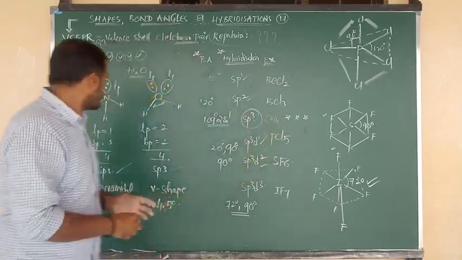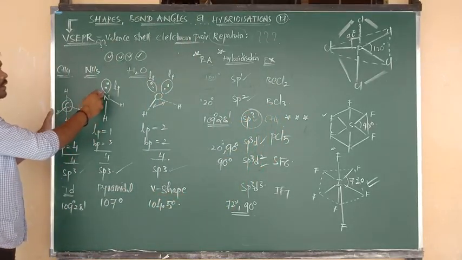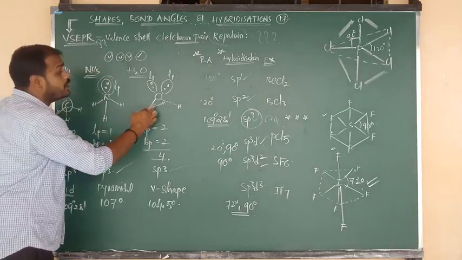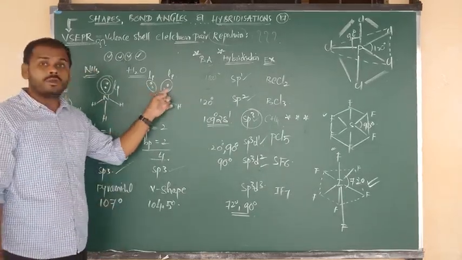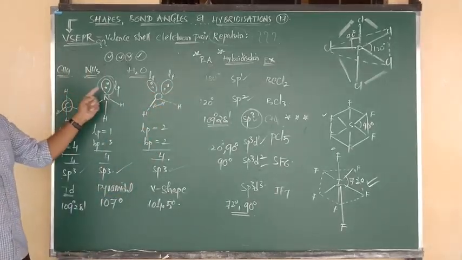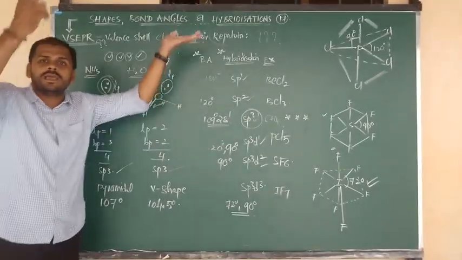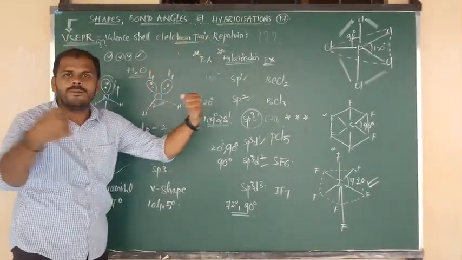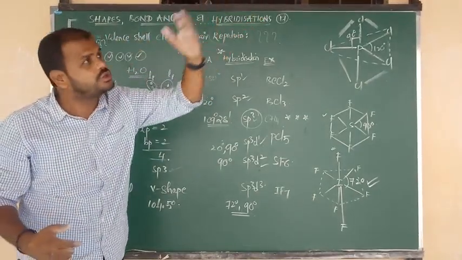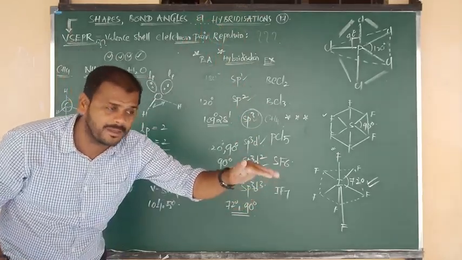So this is the bond pair. In methane, 4 bond pairs are there. In ammonia, 3 bond pairs and 1 lone pair, so it already causes a disturbance. But in the water molecule, only 2 bond pairs and 2 lone pairs are there, and they cause a disturbance. So 0 lone pair, 1 lone pair, 2 lone pairs. As the number of lone pairs increases, they cause more repulsions, nothing but fighting increases. Due to the increase of repulsions, their bond angles decrease.